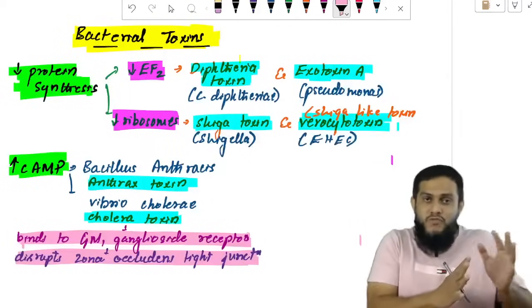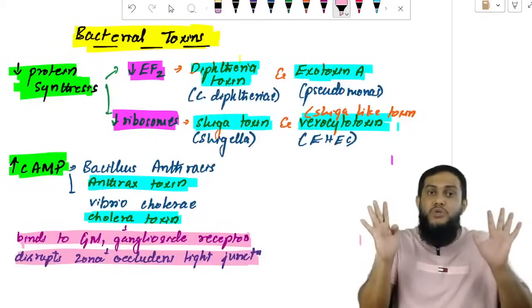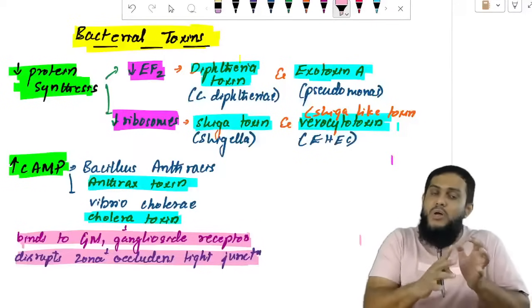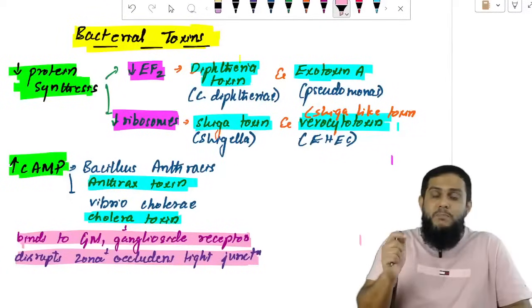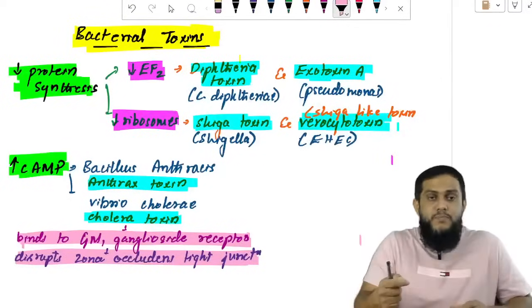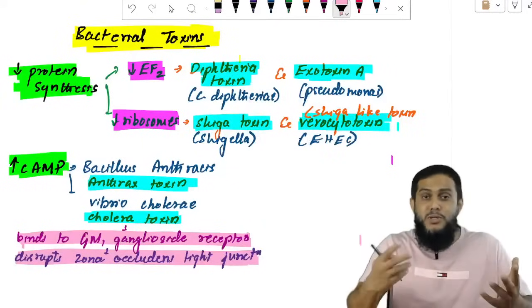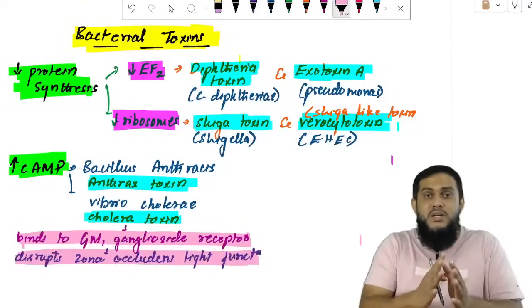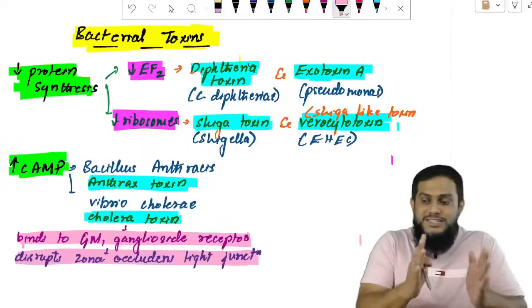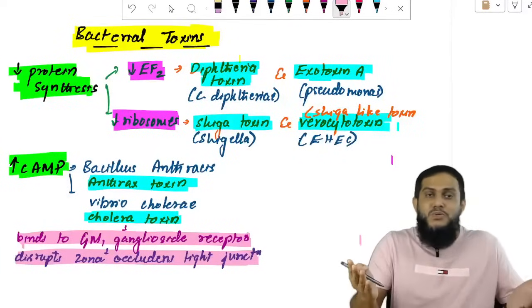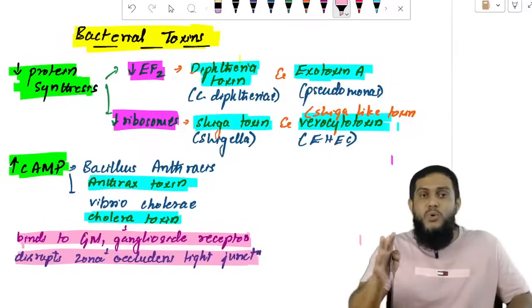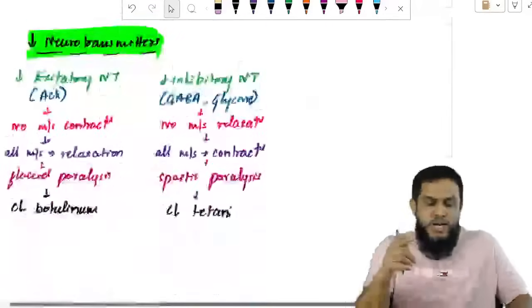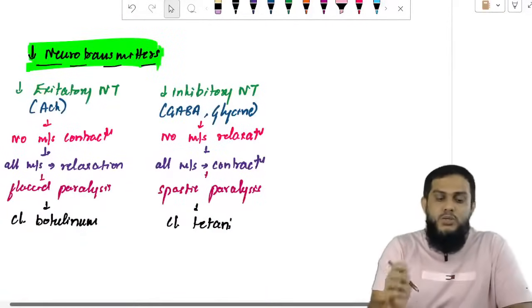One is anthrax toxin of Bacillus anthracis, the other is cholera toxin of Vibrio cholerae. And don't forget, cholera toxin acts by increasing cyclic AMP, but before that, it binds to the GM1 ganglioside receptor of the intestine, then it disrupts the zona occludens tight junction, and then it spreads cell to cell, and finally it increases cyclic AMP to cause the disease, cholera. So moving to the last important mechanism, inhibiting neurotransmitters.